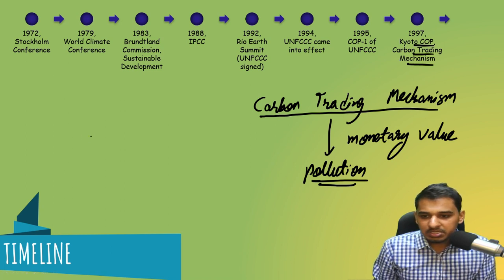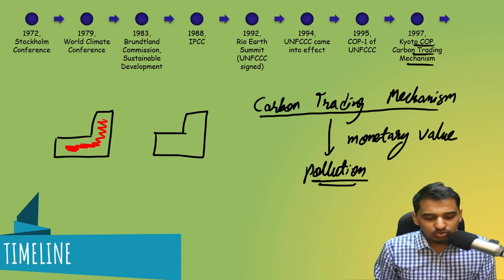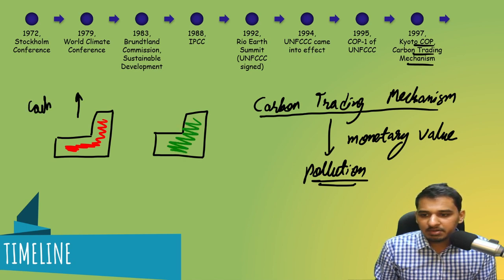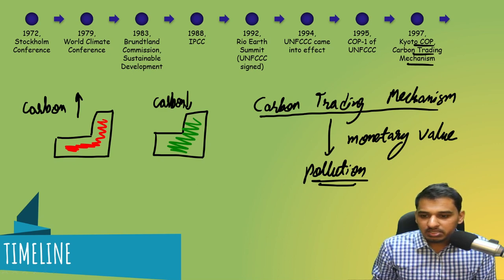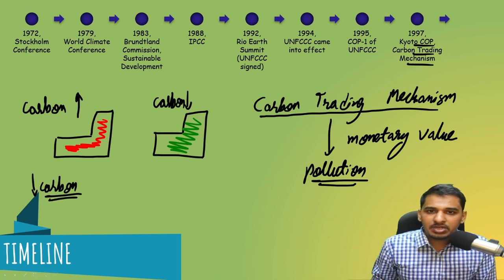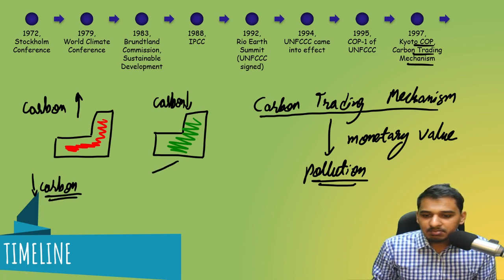And how did this work? I'm just telling this in brief now, and I will be telling in detail in future lectures. Suppose this is the first factory in red color. This one is polluting, the red one is polluting, and the green one is less polluting. This is more polluting, so its carbon is more, and this is less polluting, its carbon is less. So what will happen is that this red factory can do two things. Either it can reduce its carbon, the pollution it is doing, or it will buy some carbon credits from this green factory.